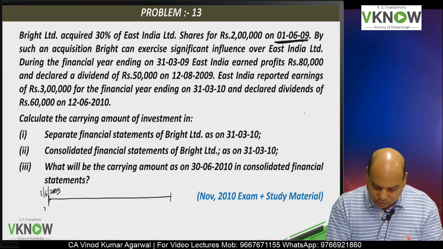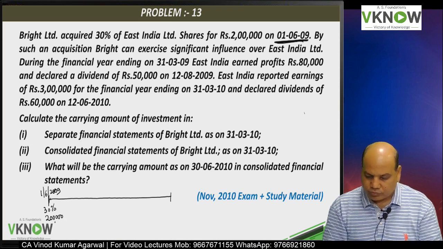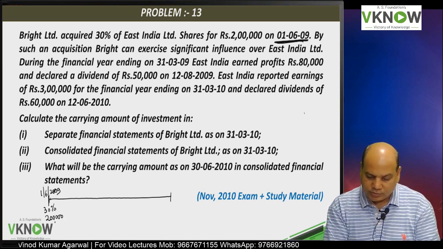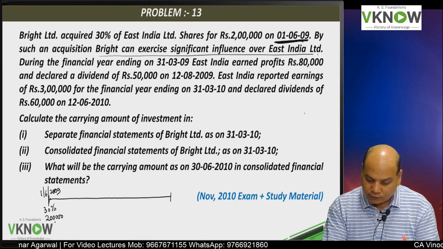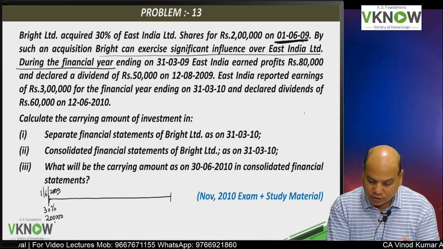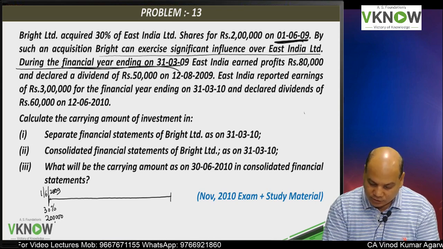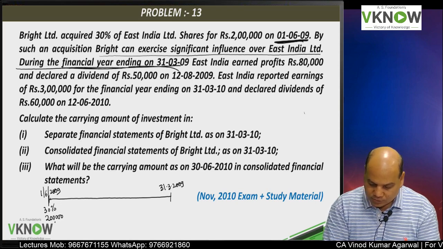And how much stake? 30%. Cost 2 lakh. By such an acquisition, Bright Limited can exercise significant influence over East India during the financial year ending 31st March 9.